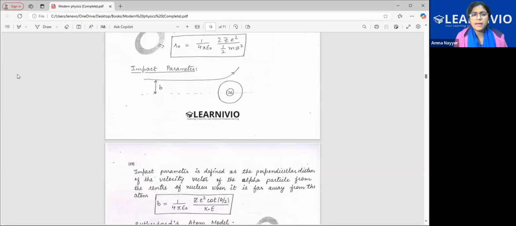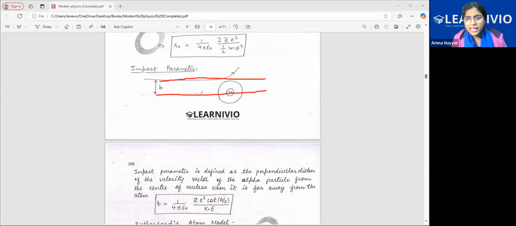Now, what is this impact parameter? Impact parameter is also a very easy term. See, if I take a line from the nucleus, and I take the perpendicular separation up to which the nucleus was deviated, or before the deviation, this perpendicular separation is called the impact parameter. So the alpha particles or anything, they get deflected by some angle, let's say theta. So this is the angle of deflection, the amount of deflection that has occurred. This is what is impact parameter. So impact parameter is this perpendicular separation.